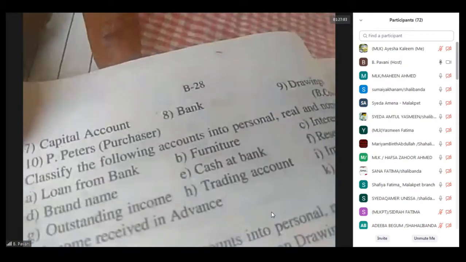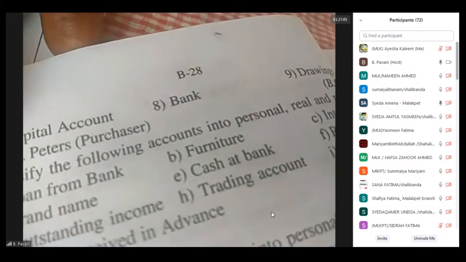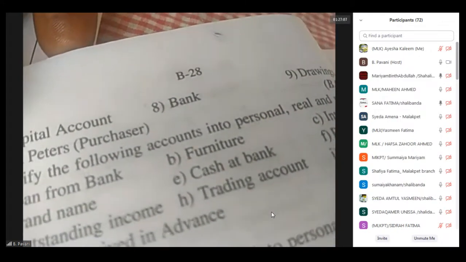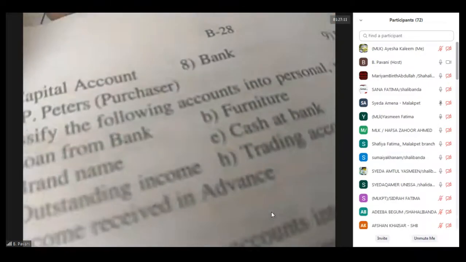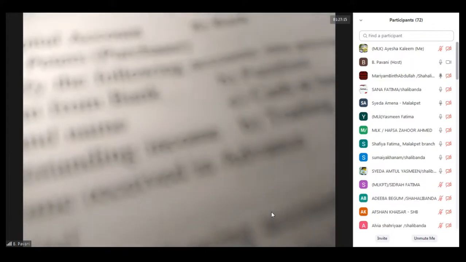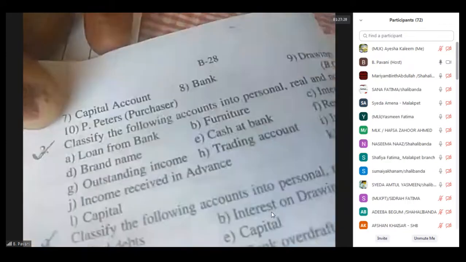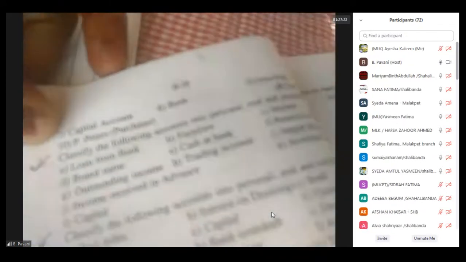The next one is trading account. Real account? Why? Profit and loss trading account, because trading of goods and services. Goods are assets, so no. They have given net profit, so it is a name, no? Trading is nothing but a personal name, so it will come under the personal account.